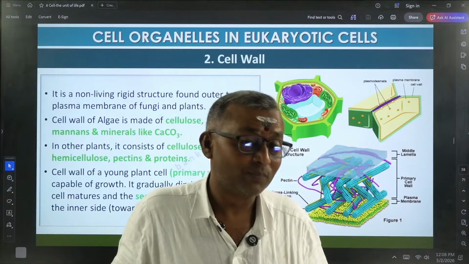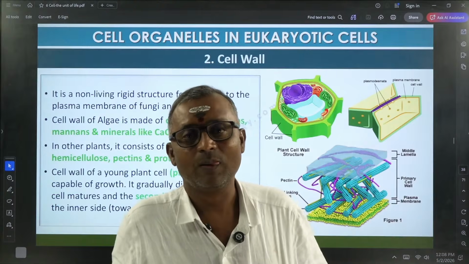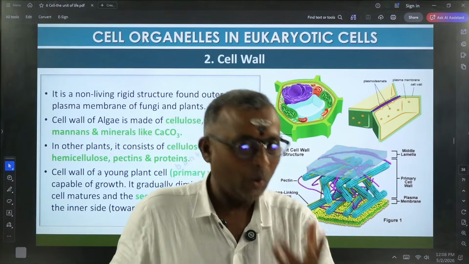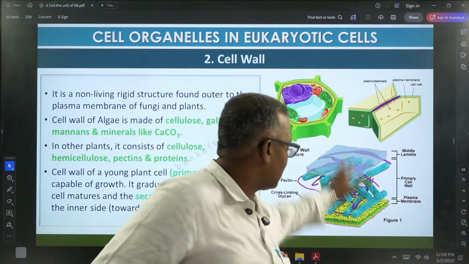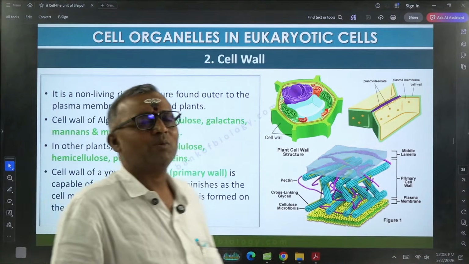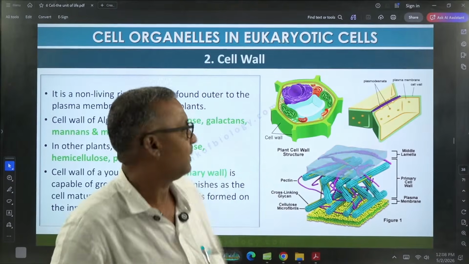Then where do you see them? Only in multicellular organisms. Understood? And what is its function? It acts like a glue, or it holds the tissues, or holds the cells with one another. So that is the importance of this middle lamella. It is composed of calcium pectate. Of course, magnesium pectate is also present.